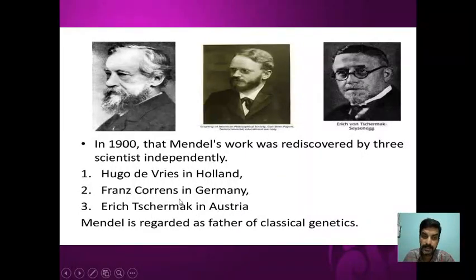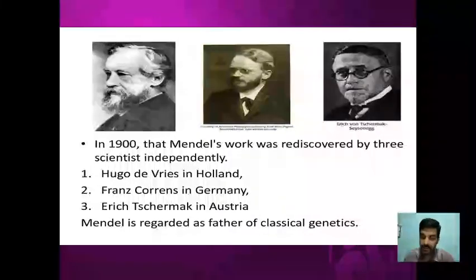So all these scientists rediscovered Mendel's work, but Mendel was the pioneer, the first person to work out the principles of inheritance. That's why Mendel is called the father of genetics, classical genetics. But the rediscovery was done through these three scientists.